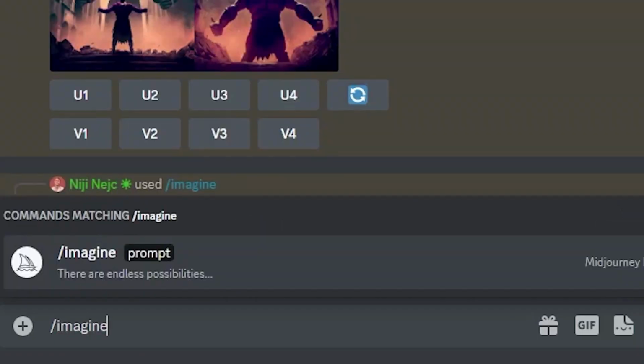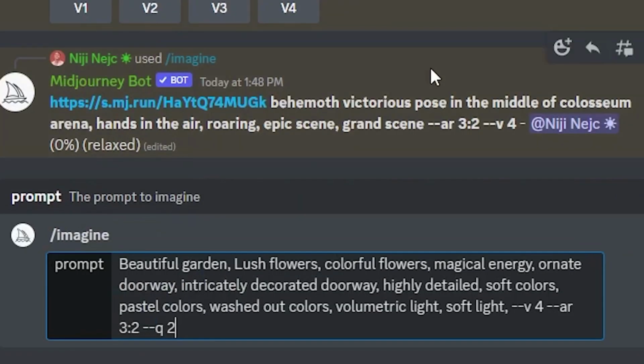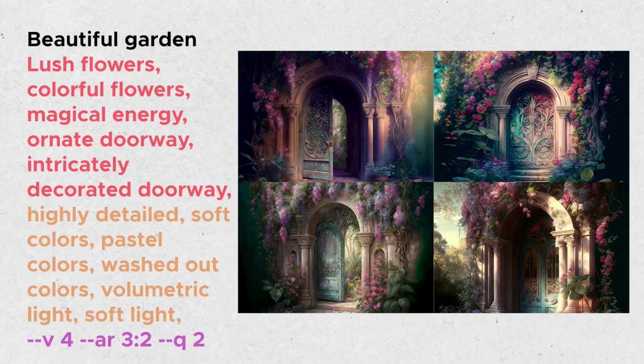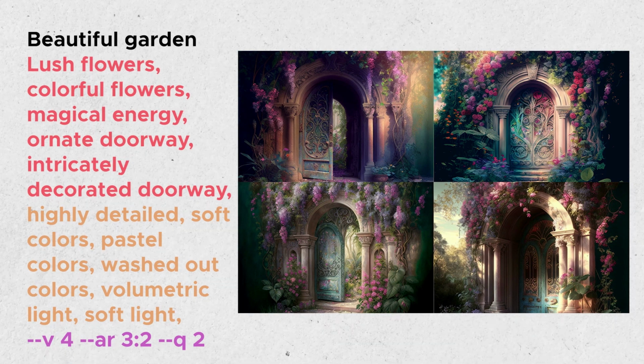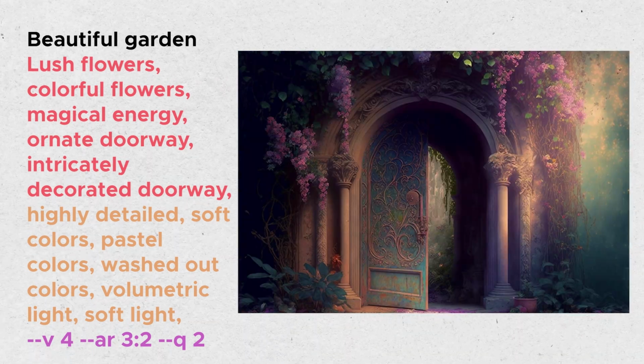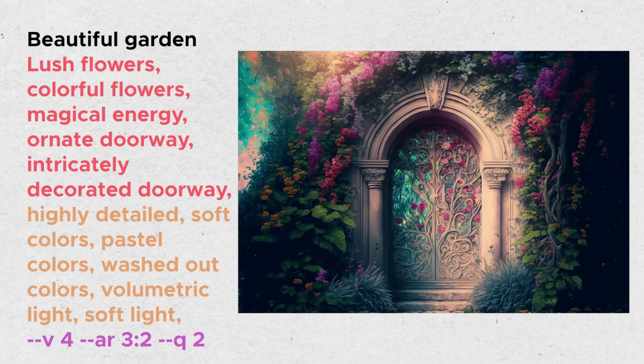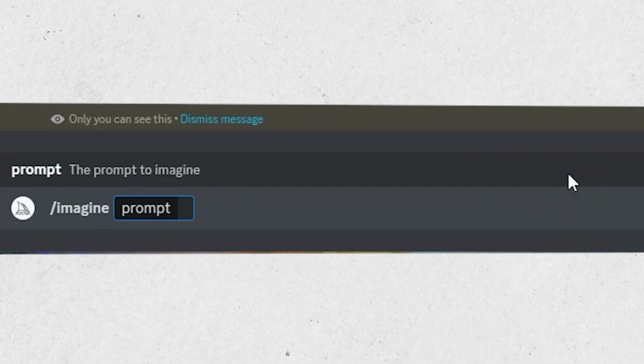Let's look at another example. This time we will start with the whole prompt we just used before. We will use the same subject, details, style and parameters from the beginning. As you can see, writing the whole prompt from the beginning will produce similar results, but with a bit more variety.